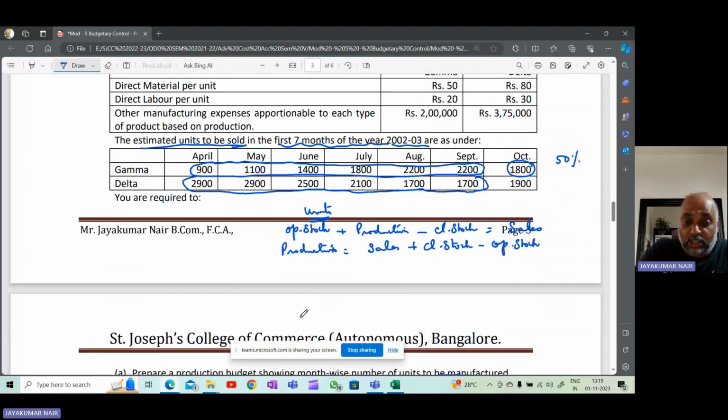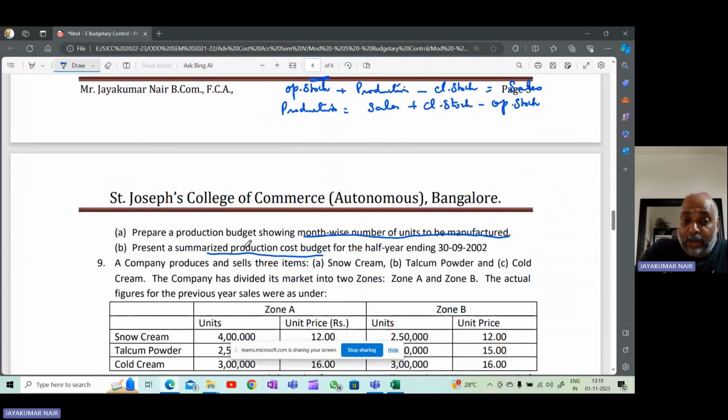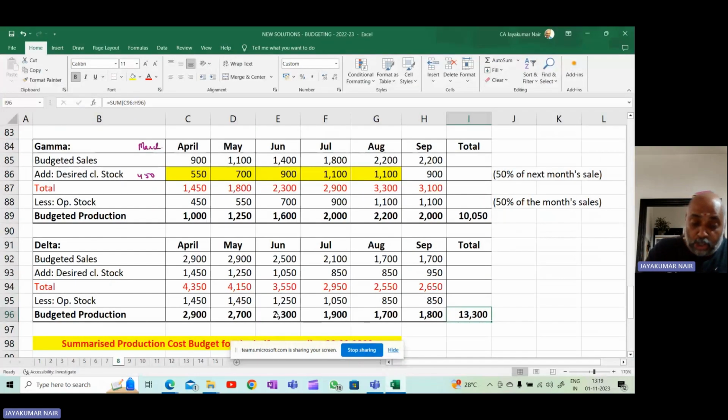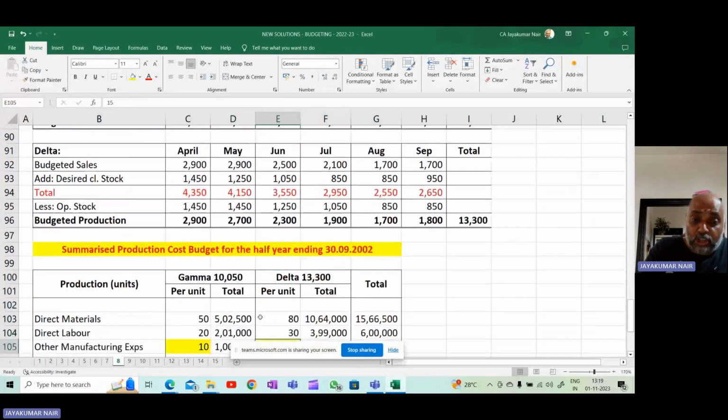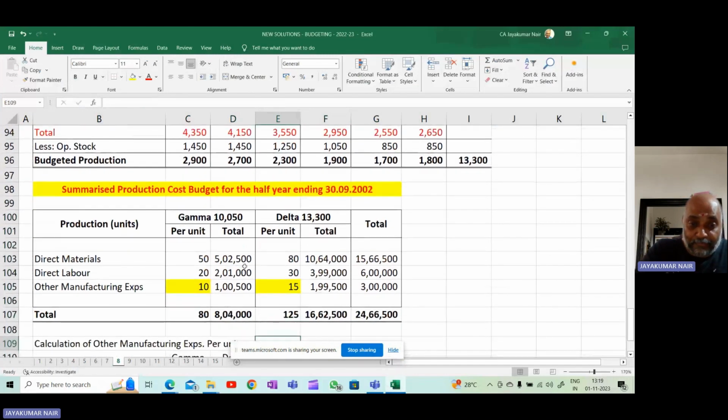The first part of the question we have answered: prepare production budget showing month-wise number of units to be manufactured. This is done. Now, what is the next one? Present a summarized production cost budget for the half year. So how do we prepare the production cost budget for the half year?